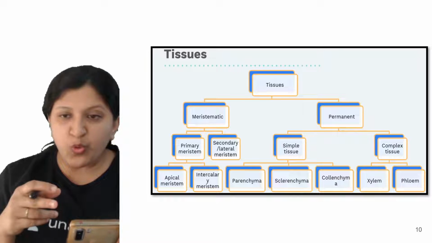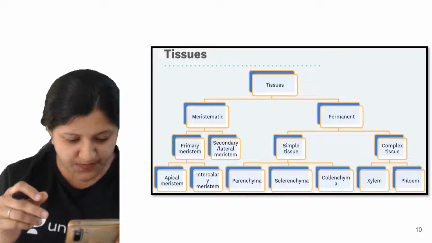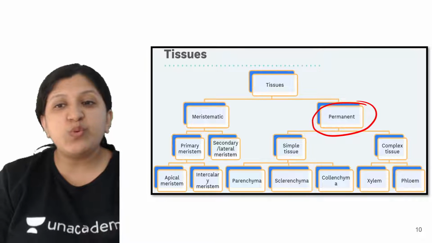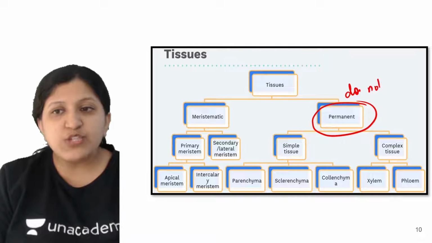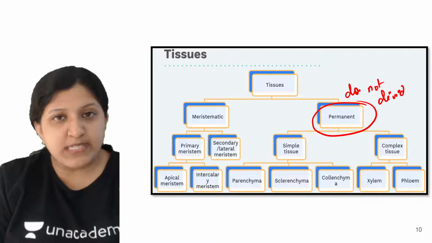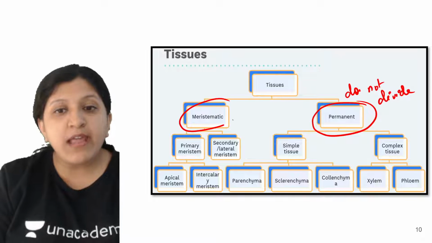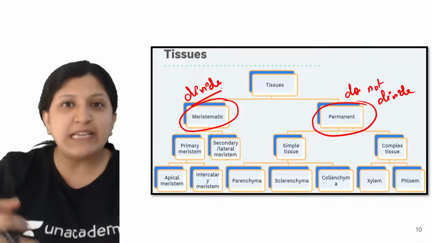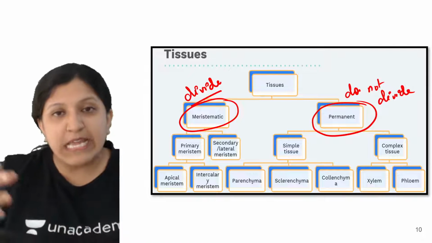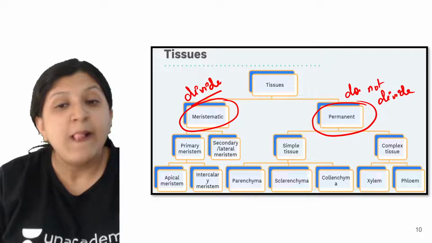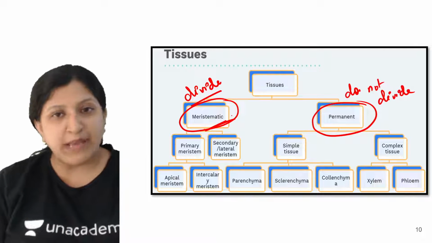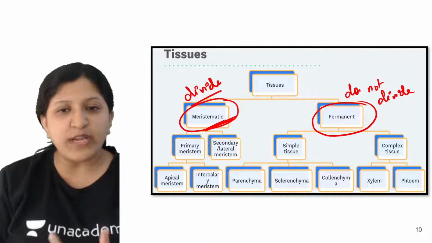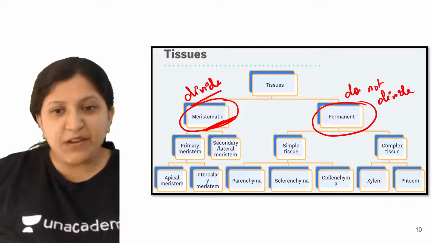Yes, you are saying that not dividing is for permanent, right, Akansh? Yes, you are right. Permanent tissues do not divide. There is no division in permanent tissue, whereas meristematic cells go on dividing. If a plant is increasing in height, in cell mass, in cell number, all that is mainly because of the primary meristem or secondary meristem, so mainly a meristematic tissue. I'll tell you what exactly is primary and what exactly is secondary meristem.